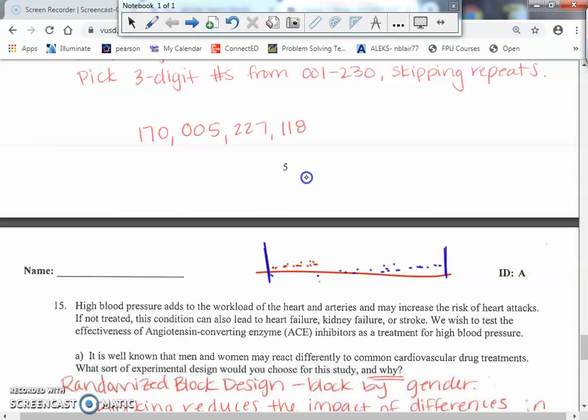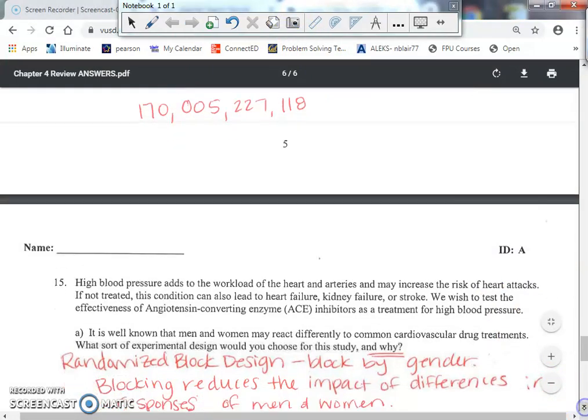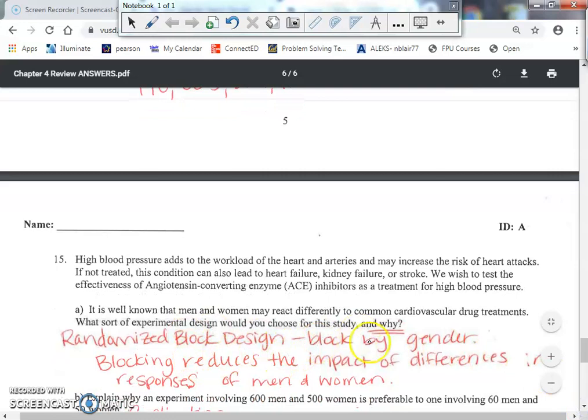But if you totally split them up, women might have one right here, and men might have it like way out here, but if they're on 2 different scales, notice the variability is much different. The women are much smaller, and so are the men. So what it does with blocking is it reduces the variability amongst the genders because we know that they're going to be different from each other. Now the textbook answer is blocking reduces the impact of differences in responses of men and women. But again, it's basically reducing the variability between them. That's why you'd want to block a randomized block design.